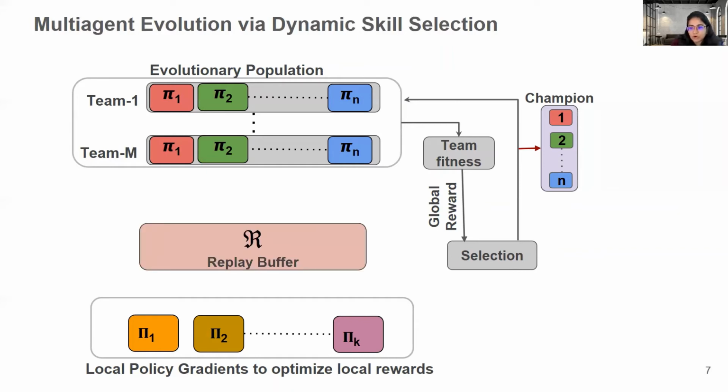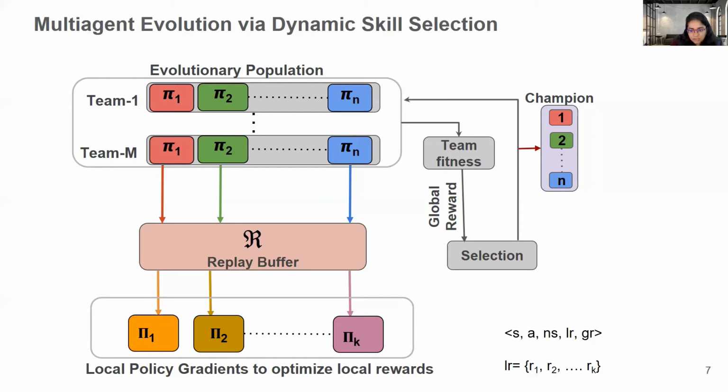We store all the data of rollouts by EA in this shared replay buffer. So here the experience tuple consists of state, action, next state, local reward, and global reward, which is a team reward. The local reward is nothing but a vector of rewards R1 to Rk for each of the k skills, and these local rewards are distance-based proxy rewards. The reason they share a replay buffer is because it is being used to learn skills, because skill learning is being done by policy gradient methods, and they sample the experiences from this shared replay buffer to learn these policies.